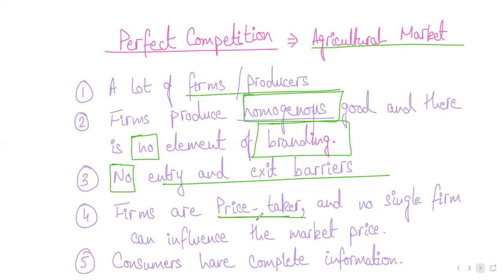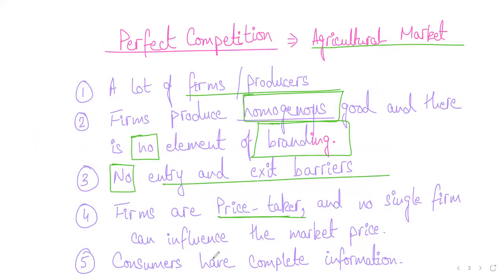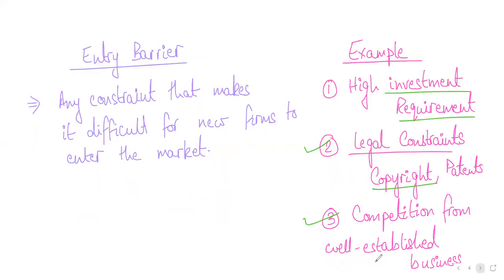So where the market demand and market supply of the good are equal, that is the price at which you will sell your good. This is making sense, right? Then the fifth and last assumption says that consumers have complete information. So you can't cheat consumers. They know exactly how much the price is and so on.